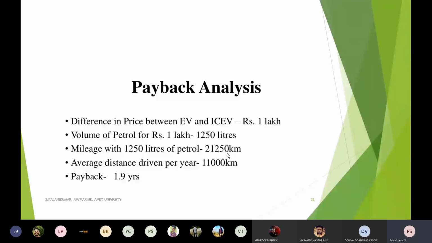If 17 kilometers per liter is the mileage, then with 1250 liters I can travel 21,250 kilometers. So if the average distance driven per year is 11,000 kilometers, within 1.9 years I can get back the money, if I bought an electrical vehicle. So this is the way we have to understand it.